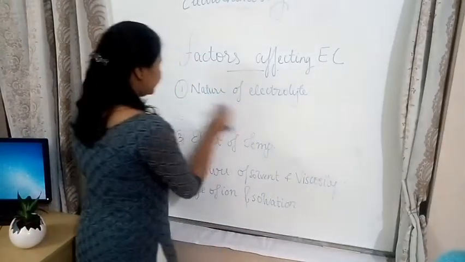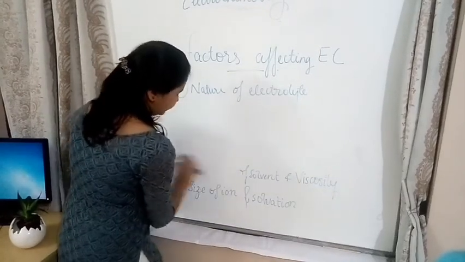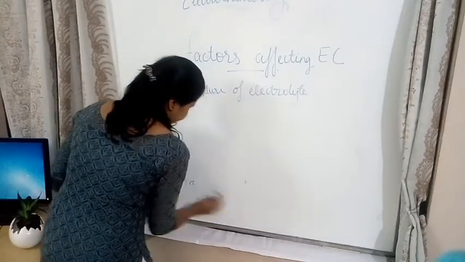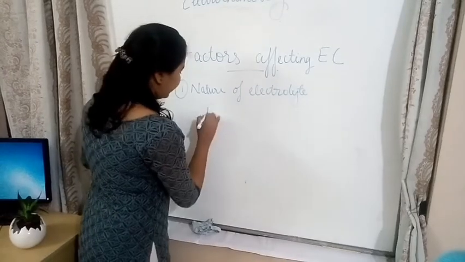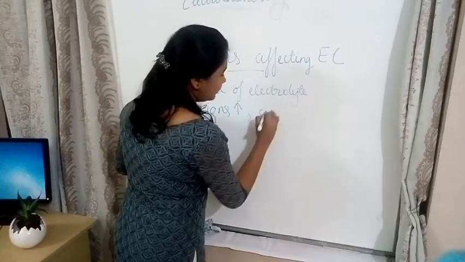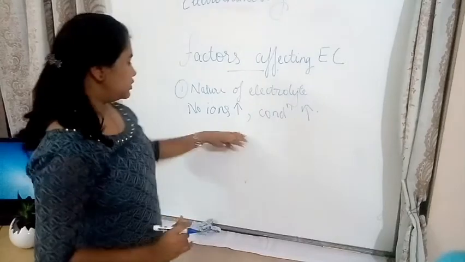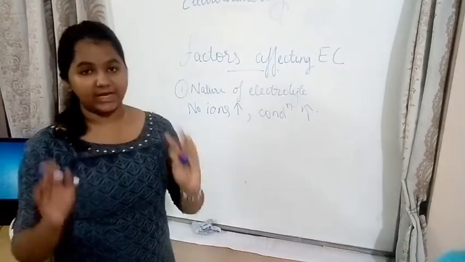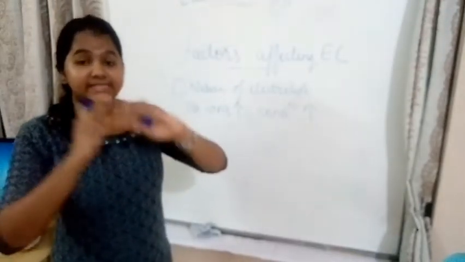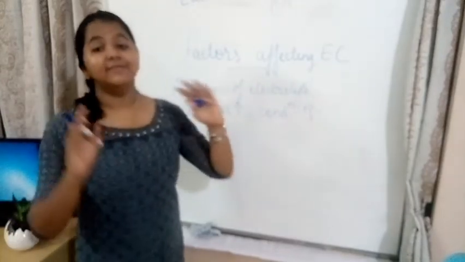To talk about the nature of electrolyte, first we know that as the number of ions inside an electrolytic solution increases, the conduction also increases. A strong electrolyte will decompose completely; complete dissociation happens in the case of a strong electrolyte.